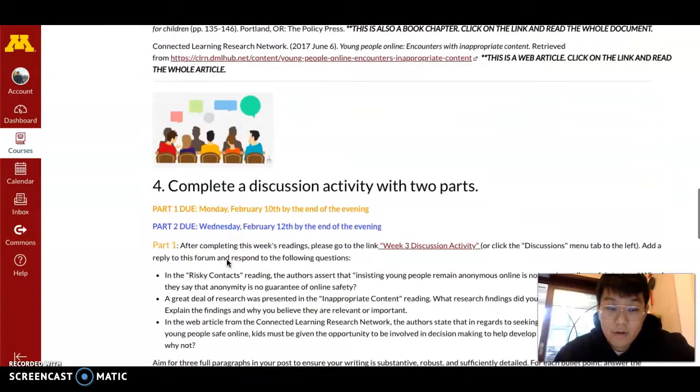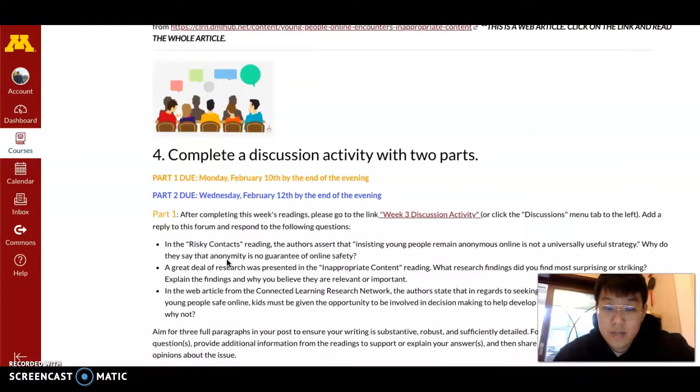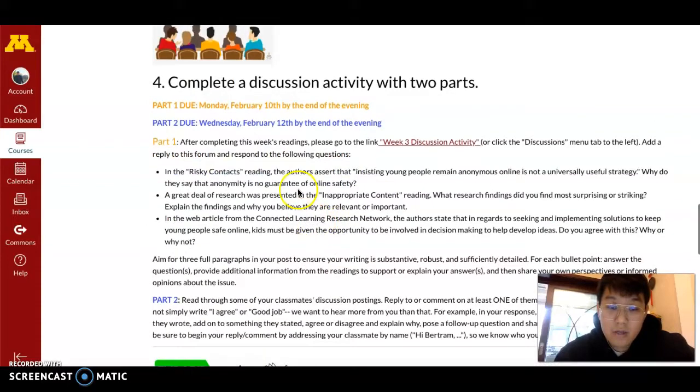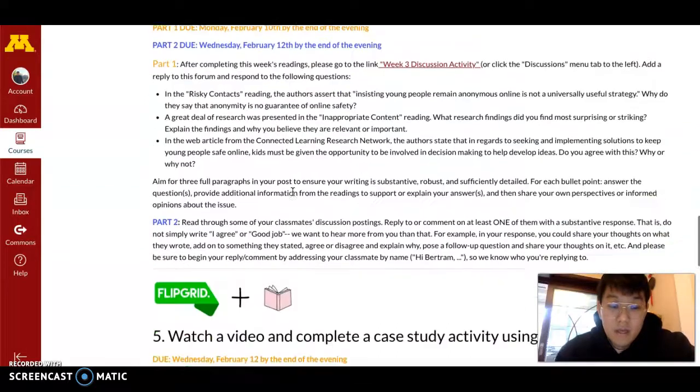The fourth task is a discussion activity. As usual, we have 2 parts. The first one is due next Monday, and the second one is due next Wednesday. Please remember the deadline, and please use this link to share your reflections. I also put some guiding questions here, so you can use those questions and some of your sources to answer them, or you can share some of your own reflections.